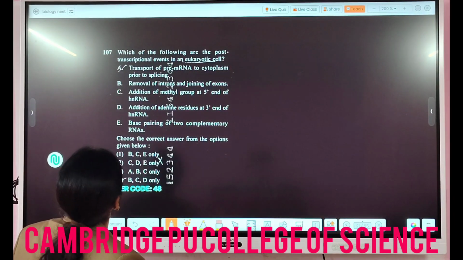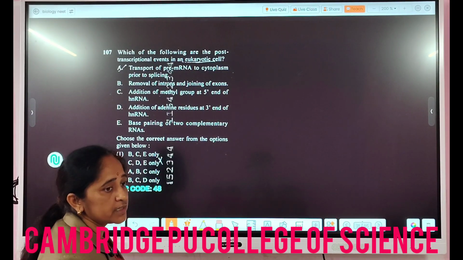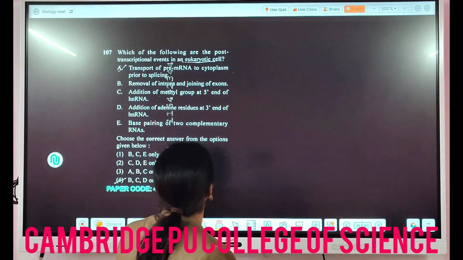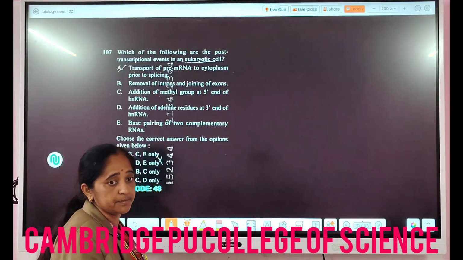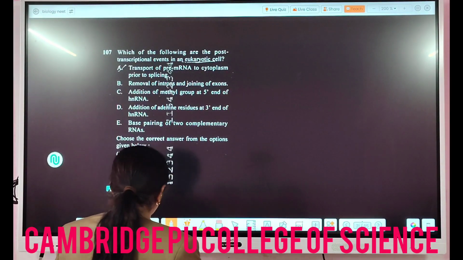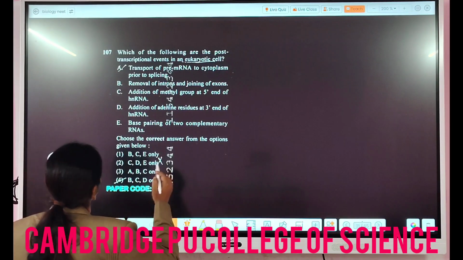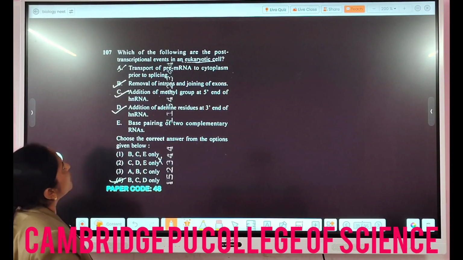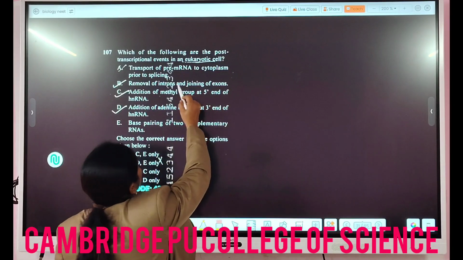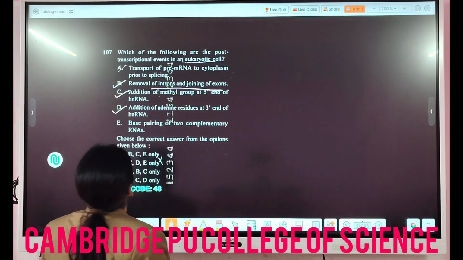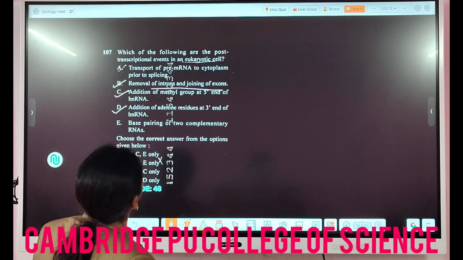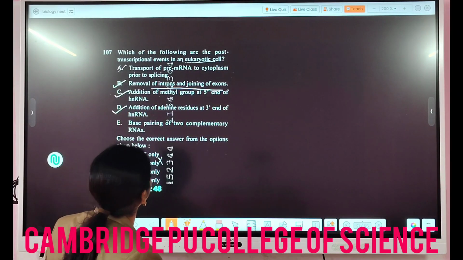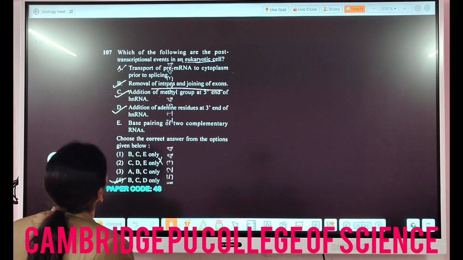Then, which of the following are post-transcriptional events in a eukaryotic cell? You know, in transcription there will be initiation, elongation and termination. So after transcription, what happens, they are asking, right? In question 107, B, C and D: removal of introns and joining of exons, which is called what? It is called splicing, and the addition of a methyl group at the 5' end of the hnRNA and addition of adenine residues at the 3' end of the hnRNA, right?